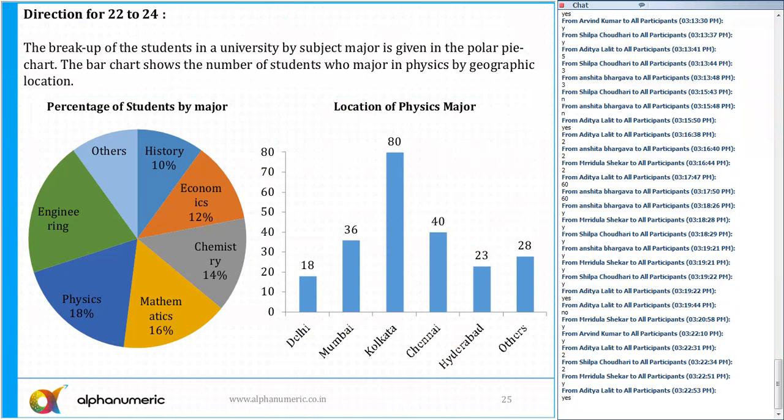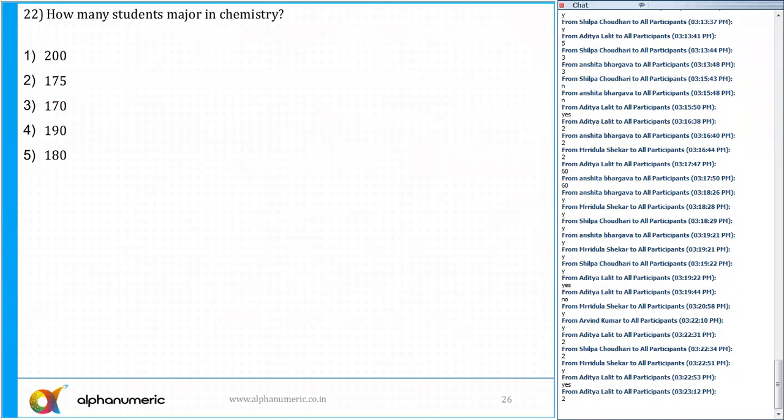Now the next set of 3 questions were based on data interpretation. Now this time data interpretation was not very tough. Usually the DI section of XAT is completely new, but here it was something which was doable. So tell me what is the answer for question numbers 22, 23 and 24, all of you.